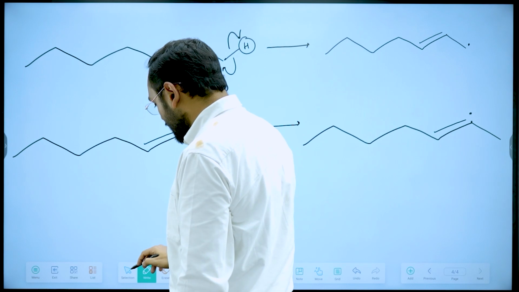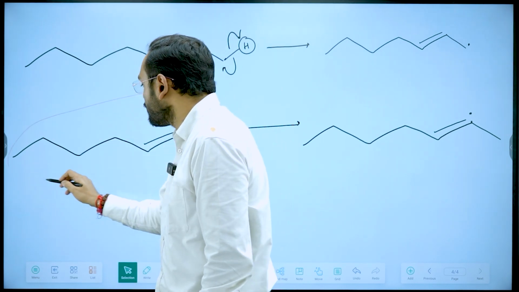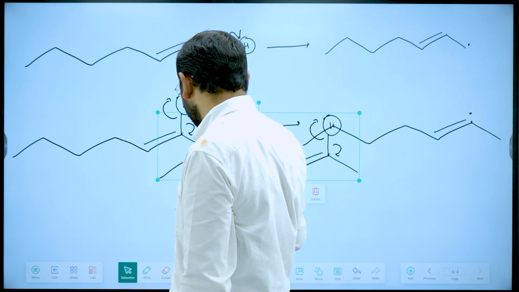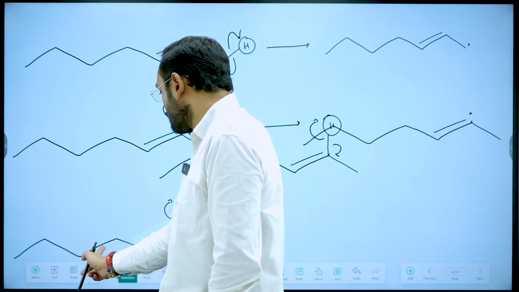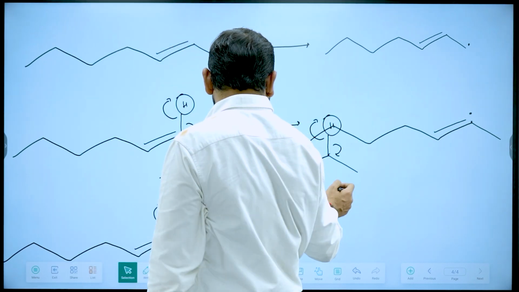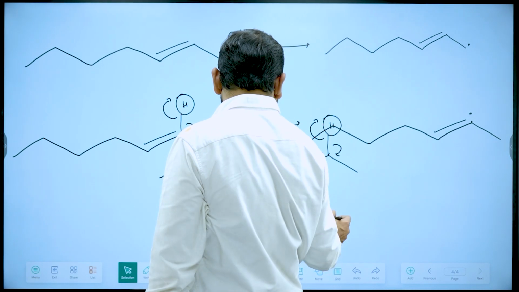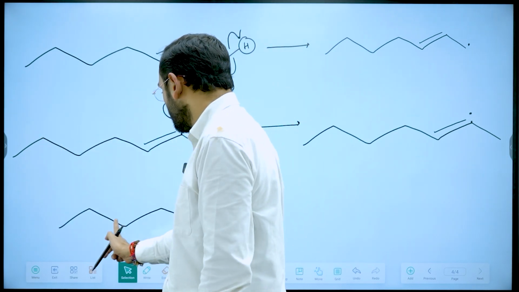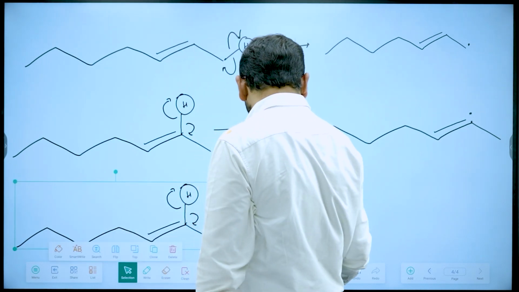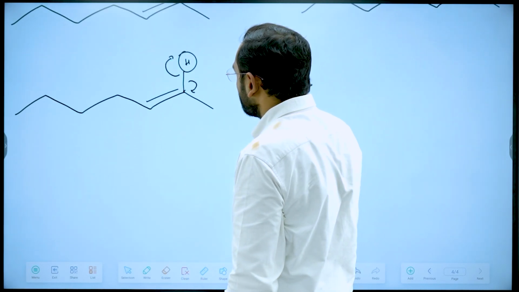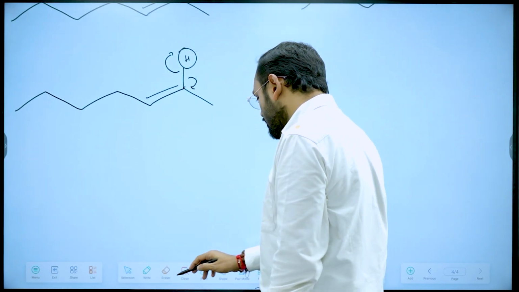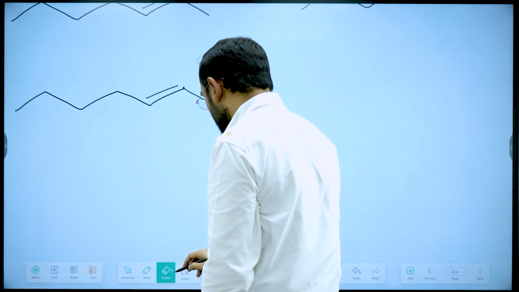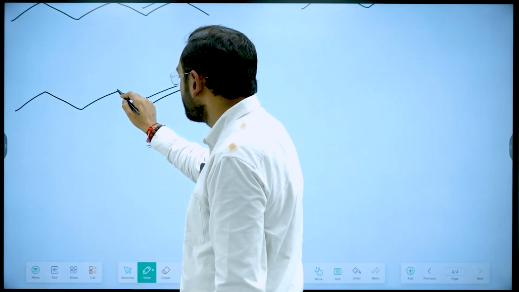Now let's say it attacks on the third and the fourth position. There are two more positions on which it can attack. The third position is, let's say, this hydrogen over here.